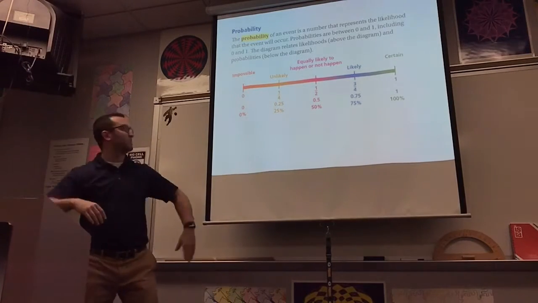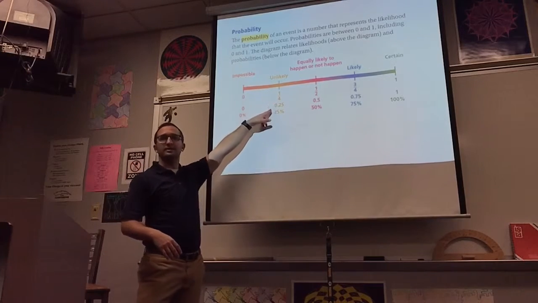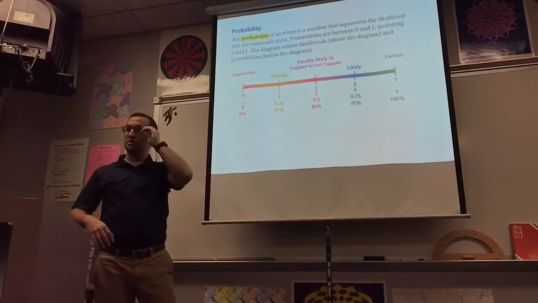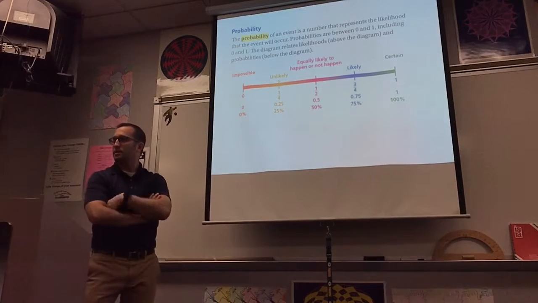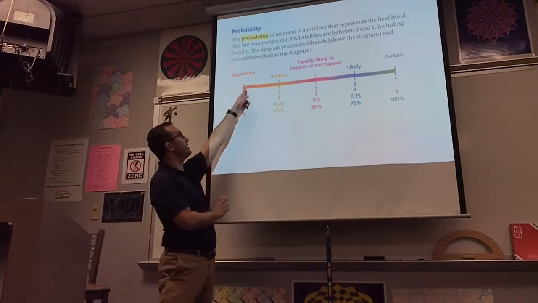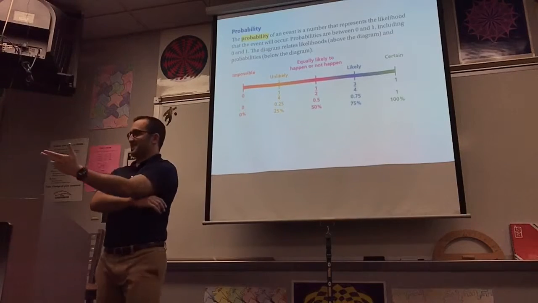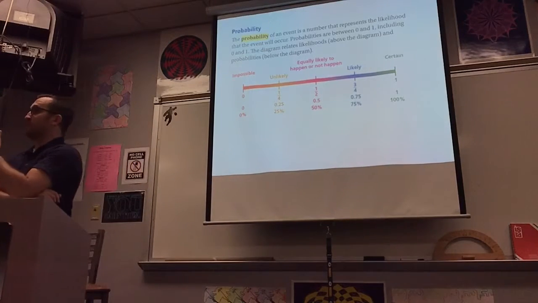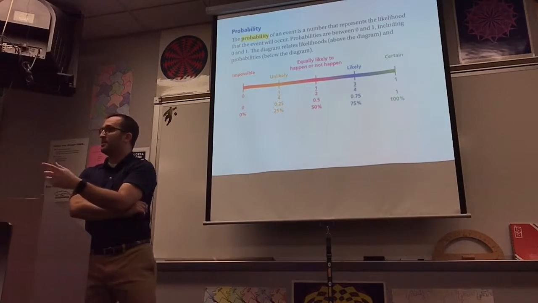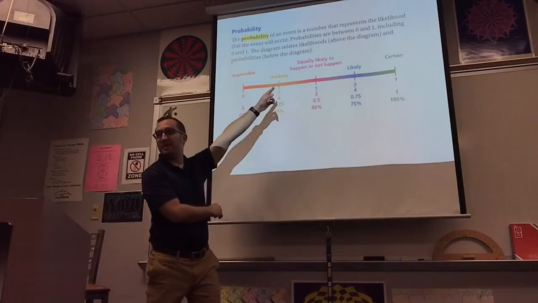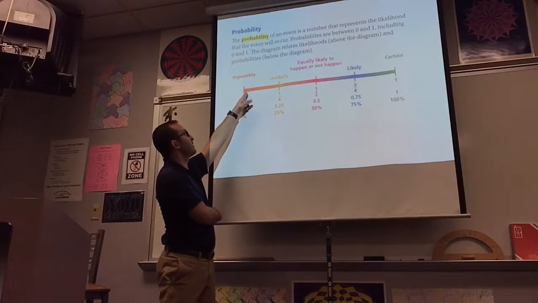Can anybody give me an example of something that would be unlikely to happen? You win the lottery. Okay, I would say that that would be almost impossible, right? Winning the lottery would be almost impossible. It's not impossible, right? Because there is a chance that it could happen. I would call that very, very, very unlikely. I'd say that'd be like right here.